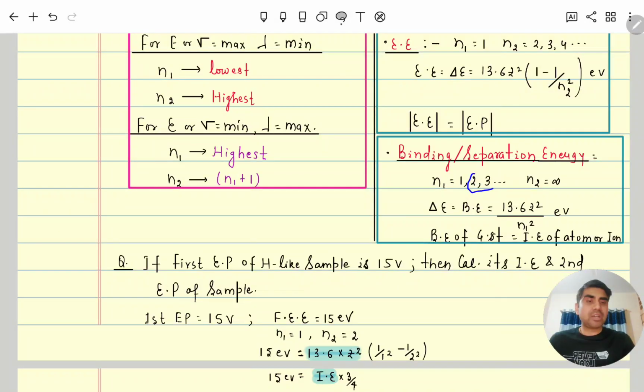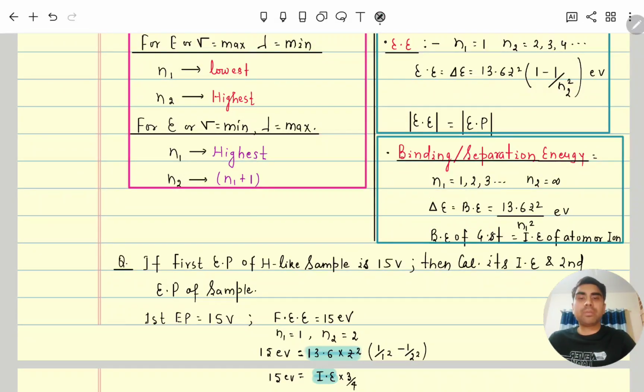Otherwise, if we send the electron from any other excited state to infinity, the binding energy is not the ionization energy. So the binding energy is 13.6 Z² (1/n1² − 1/n2²), where 1/n2² for infinity becomes 0, and the unit is electron volt per atom.